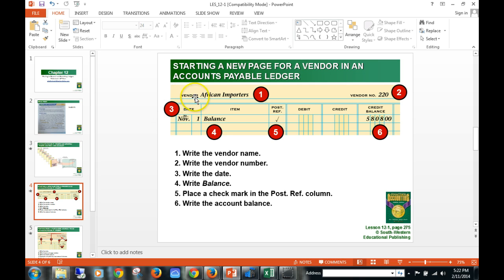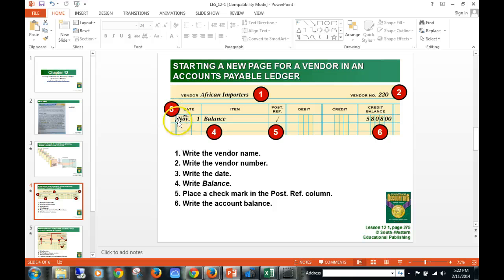You're going to see vendor name. You're going to write the vendor name. You're going to write the vendor number. That's how we refer to it. Normally you're not going to have it in alphabetical order. You don't sort your accounts like that. You sort your accounts by number. So you're going to put the vendor number there. Each different customer or business that we buy from is going to have a vendor number.